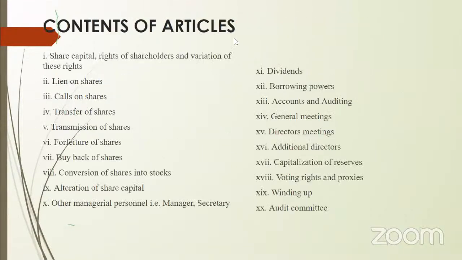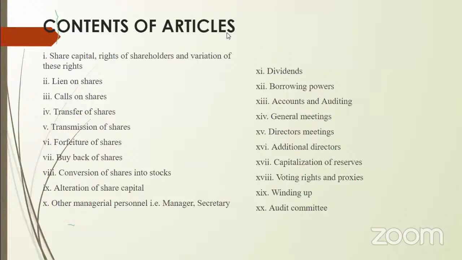Borrowing powers. What are the borrowing powers that the company has? To what extent can the company raise funds? What assets can be offered as collateral security? All those are discussed under the borrowing powers of the company. Accounts and auditing. What books of accounts are kept and maintained? How does it proceed with the auditing? Who are its auditors?